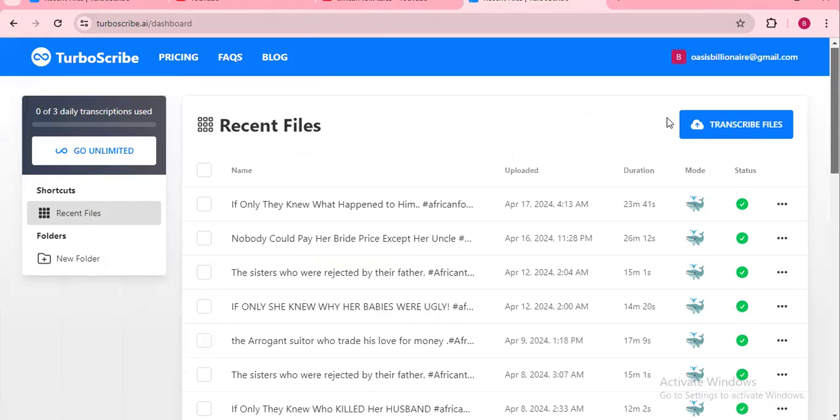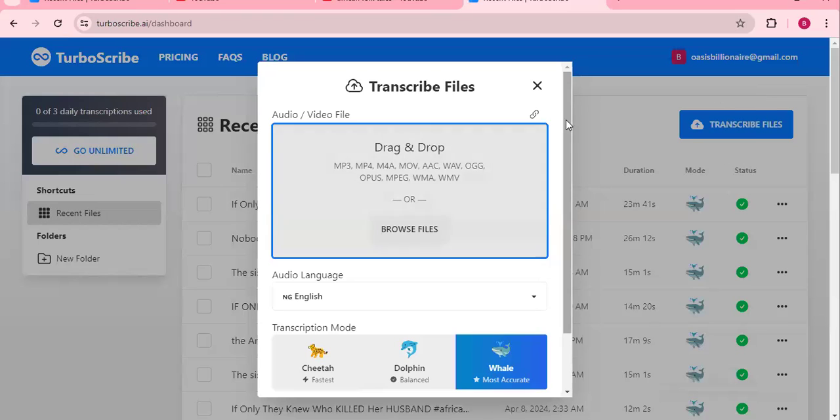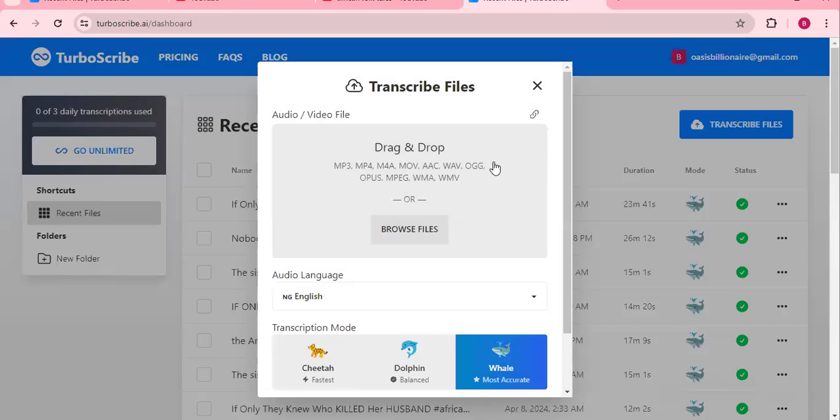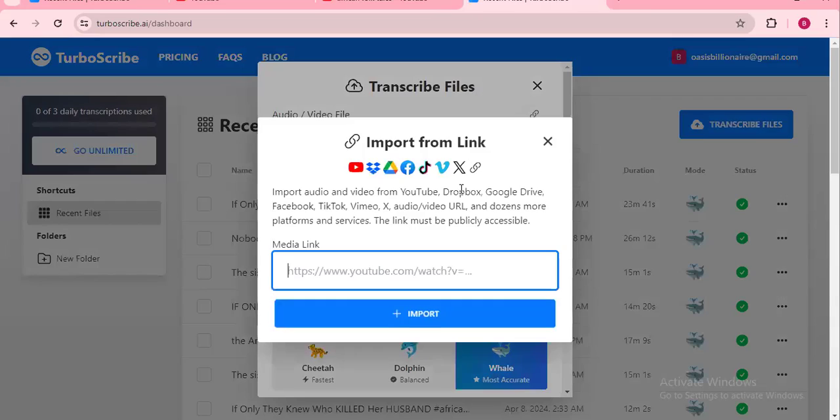So what you have to do next is go over to this button and click on transcribe files. As a matter of fact, TurboScribe gives you 3 free daily transcriptions, so you don't need to pay for anything, okay? Right here, you see the option to drag in a YouTube video if you've downloaded it, but I don't need to download it. I just want to paste the link that I copied. So you click on this icon here. We are going to extract the transcript using only the link, okay?